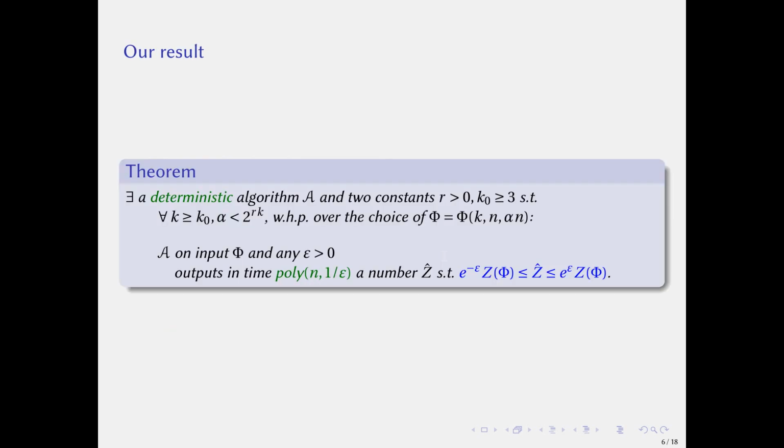Now let me introduce our result. We showed that there exists a deterministic algorithm A and two constants R and K0 such that for all sufficiently large k, and as long as alpha is less than 2^(R times k), with probability 1 minus o(1) over the choice of Φ, our algorithm on input Φ and any epsilon greater than 0 outputs a number Z hat such that e^(-epsilon) times Z is less than Z hat less than e^(epsilon) times Z. Our algorithm outputs such a number in time polynomial of n and 1 over epsilon.